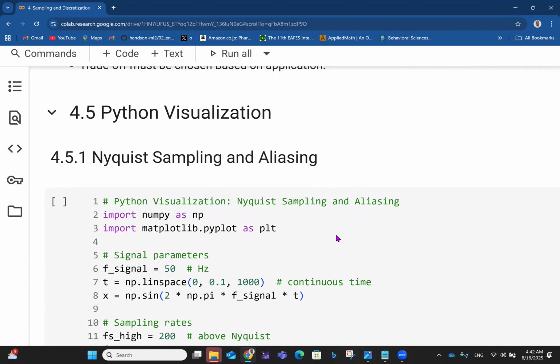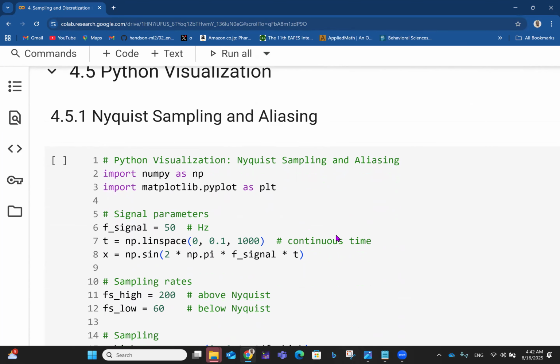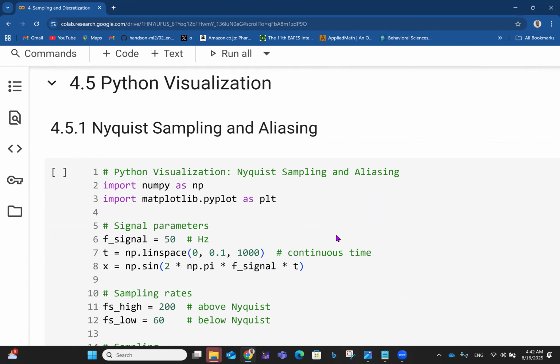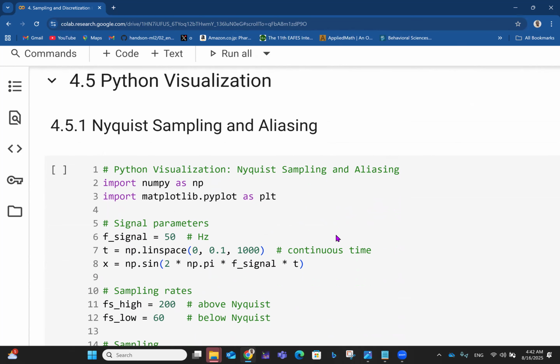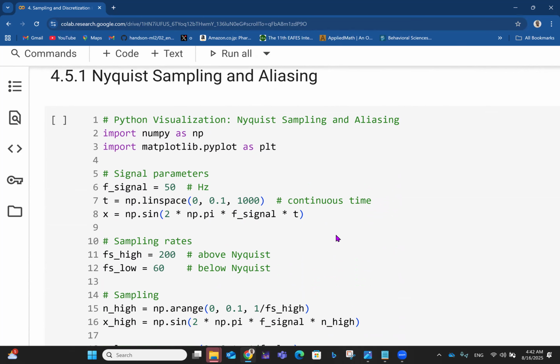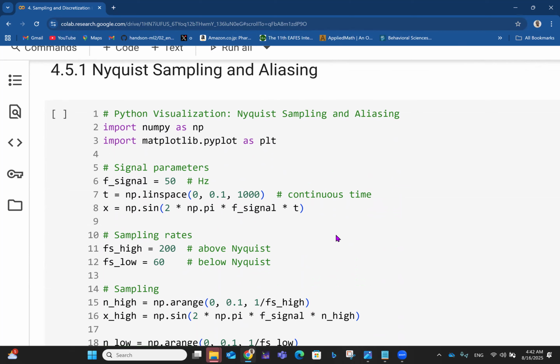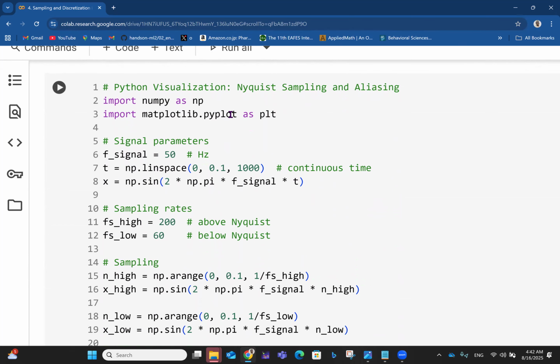So let's go ahead and do some Python visualization to have an idea of all the things we've been saying. For instance, let's talk about Nyquist sampling and aliasing. As usual, we need NumPy for numerical calculations, and then matplotlib's pyplot.